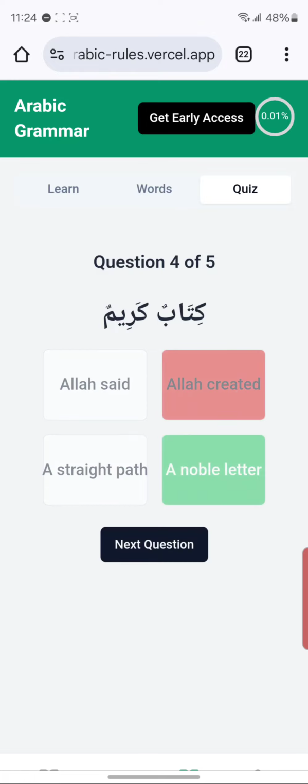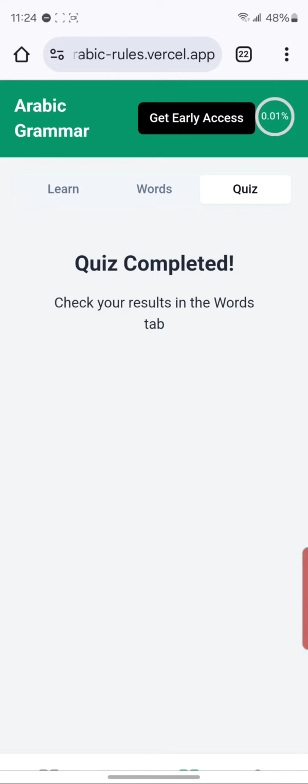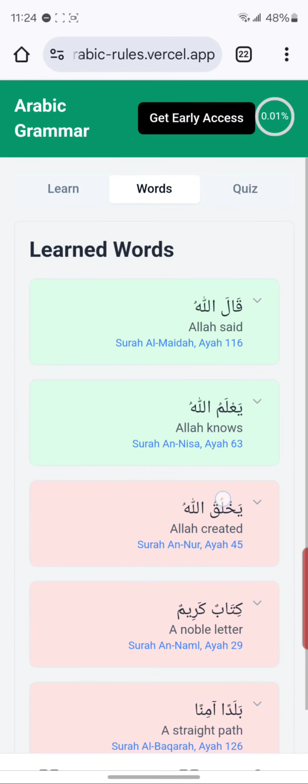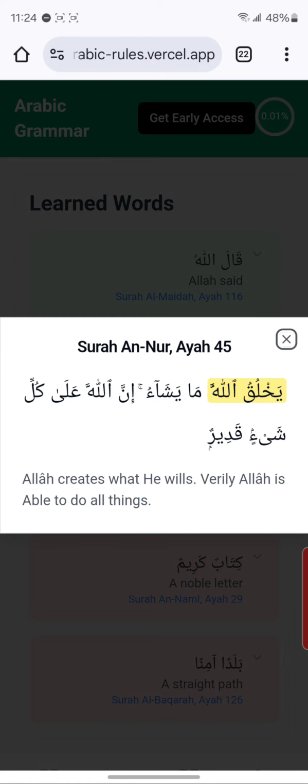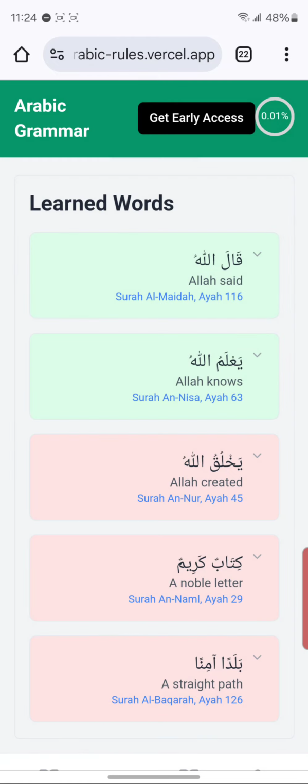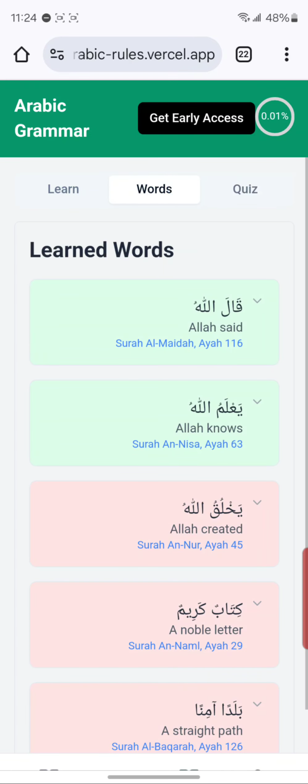Kitabun karimun. Here I'll select another one that's wrong, and let's select another one that's wrong. So after you complete the quiz, you can check your results in the word tab. When you go back to your word tab, everything that you got right is marked green, and the ones that you need to focus on more are marked in red. Again, you can click on any of these ayah references to see where that example came from. Try to build your knowledge. Once you're ready, go back, take the quiz again, and your goal would be to keep all these in green.